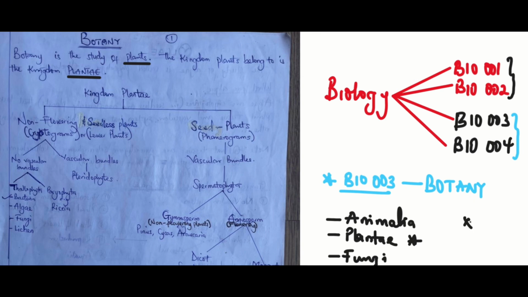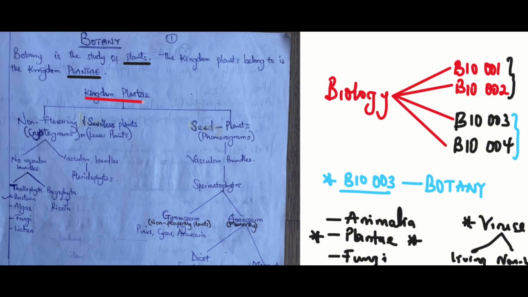Now, there is a particular group, which is the viruses. Viruses are not usually classified as one of the kingdoms that we have, because viruses possess a dual nature. In other words, they can exist as living things or as non-living things. In that sense, we cannot classify viruses as part of the kingdoms for living things because of their dual nature. So we are focusing on the Kingdom Plantae.